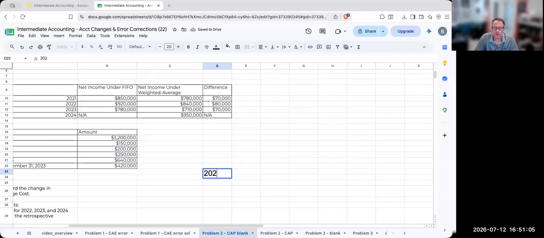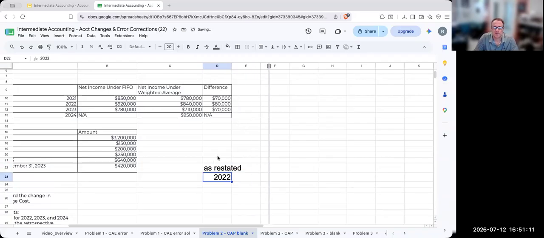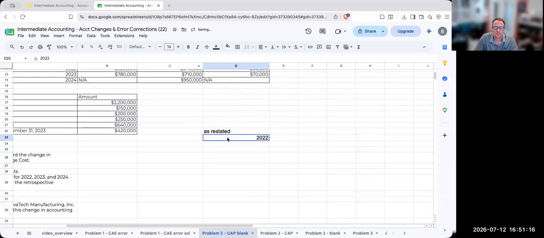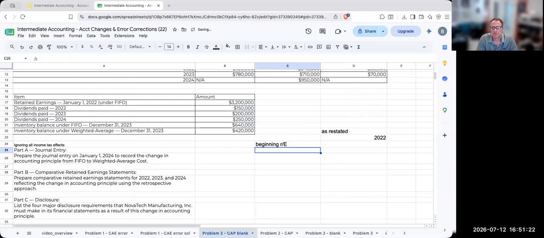So here, 2022 as restated. Okay, we have the beginning retained earnings, and this under FIFO was 3.2 million.